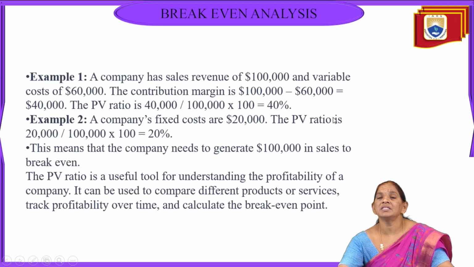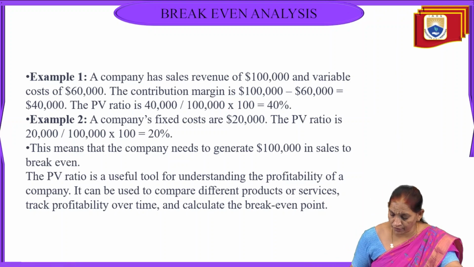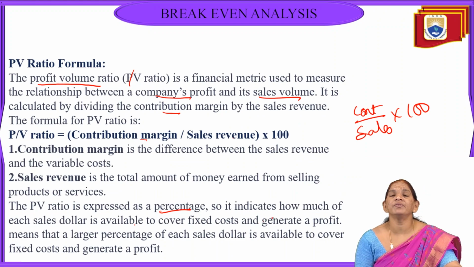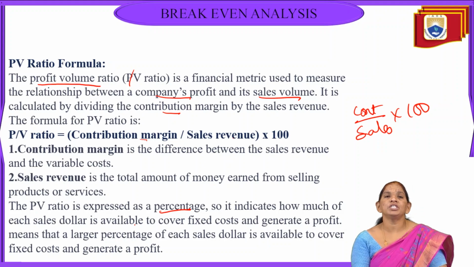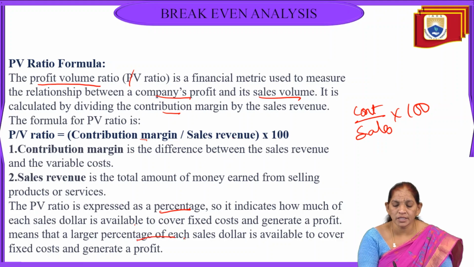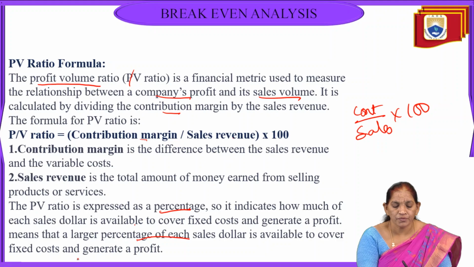Utilizing this PV ratio, we can identify how much of the fixed cost remains to recover before generating profit, which indicates that a larger percentage of the sales volume is available to cover the fixed cost and generate the profits.